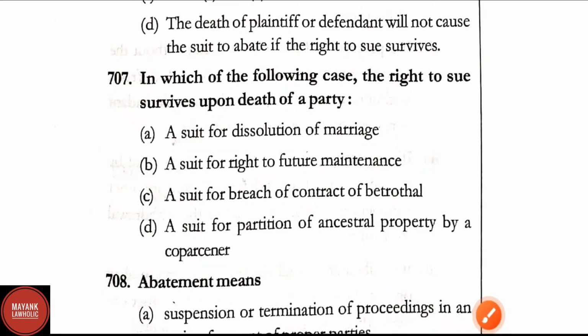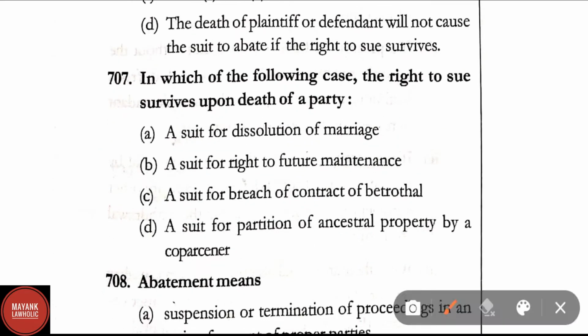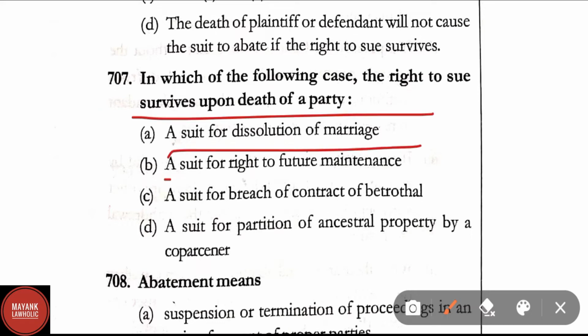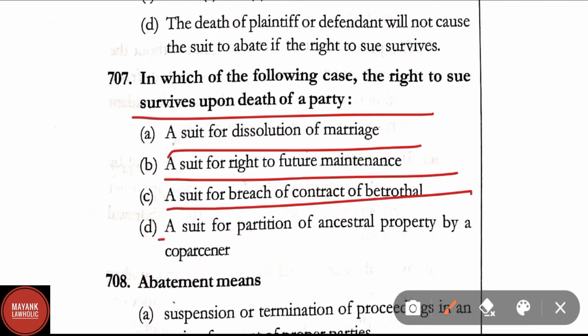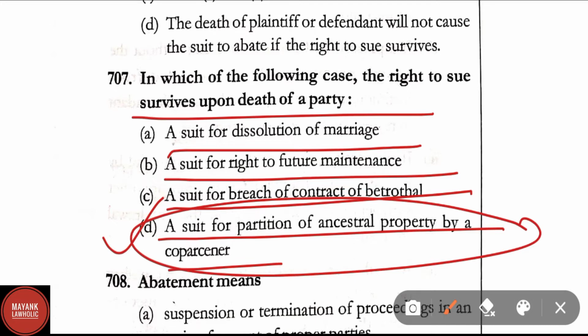Question number 707. In which of the following cases does the right to sue survive on the death of the party? Option A, a suit for the dissolution of marriage. Option B, a suit for the right to future maintenance. Option C, a suit for breach of contract of betrothal. Option D, a suit for partition of ancestral property by a co-partner. Here the correct answer is option D, a suit for partition of ancestral property by a co-partner.